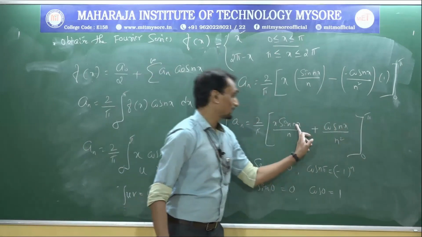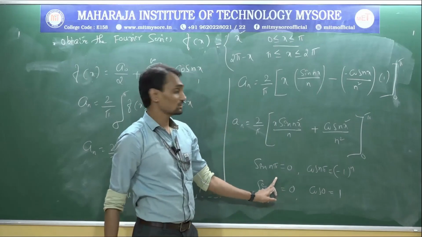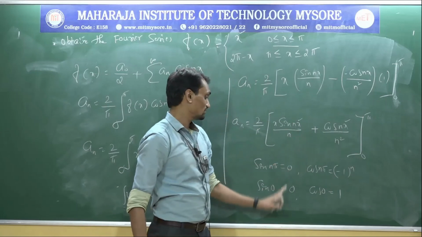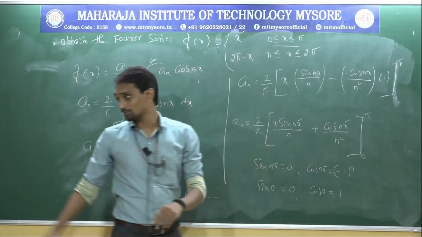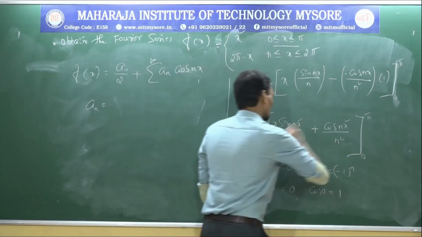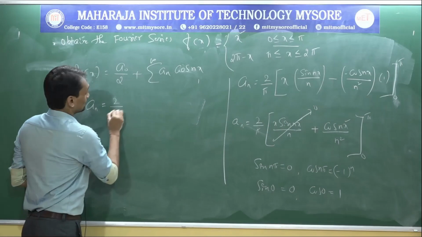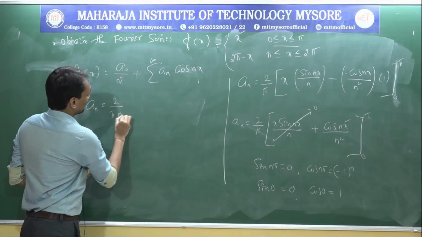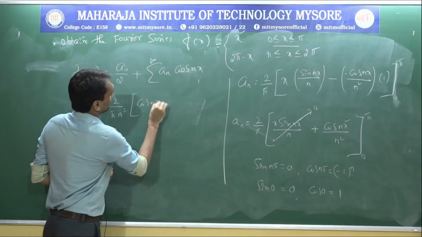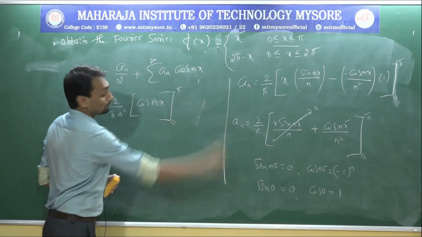So sin n pi is 0, sin 0 is also 0, so this whole term vanishes. Only the last term remains: 2 by pi, I take n square also outside, remains cos nx in the interval 0 to pi.